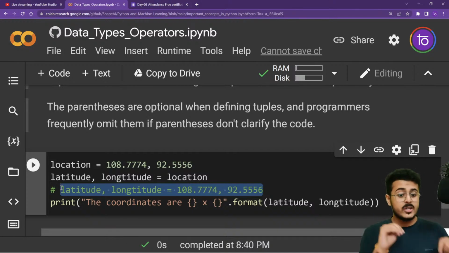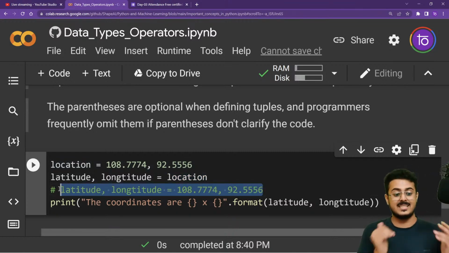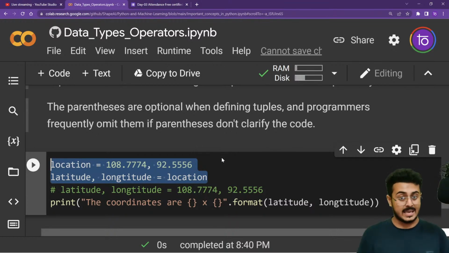I'm not going to repeat the multiple assignment operator because we have already learned it on the first day, and you already know about variables as well. So I'm creating a tuple and saving it into a variable. Whenever we use that variable, it refers to the value stored inside of it, which is the tuple itself. Here we are able to write the exact same thing in a single sentence: longitude and latitude equals the values. This is called the multiple assignment operator, whereas this way of writing is called tuple unpacking. Those are the technical names that you need to remember.